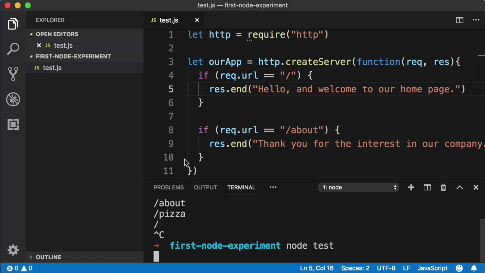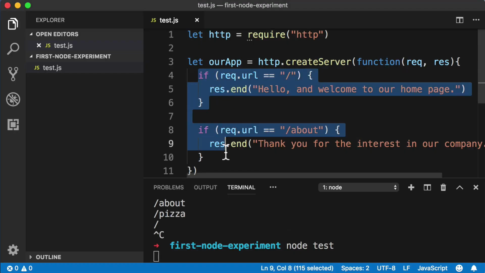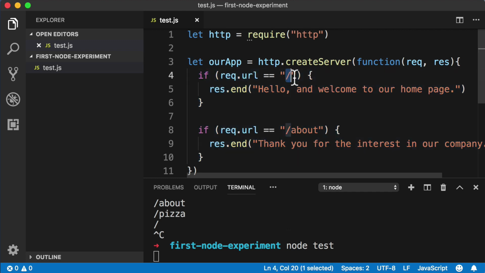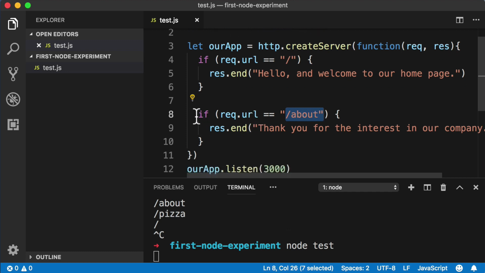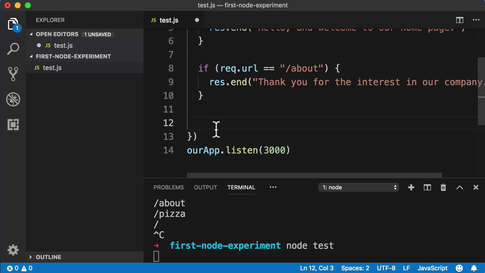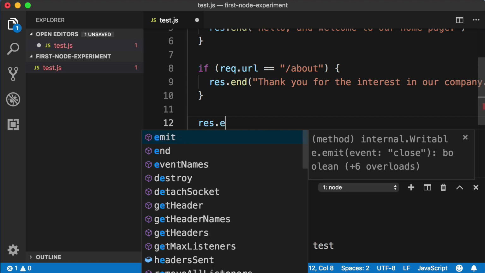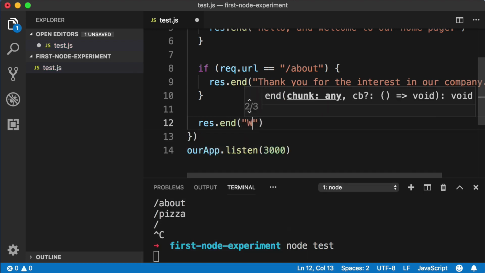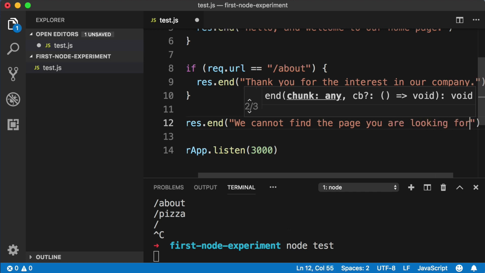Back in our text editor, if neither of these if statements is true, meaning if someone tries to visit a URL that is not the base URL, nor is it /about, well, we just want to handle that situation. So maybe right below this second if statement, let's just paste in our clipboard, or you could just manually type it out and say response res.end and say, we cannot find the page you are looking for.